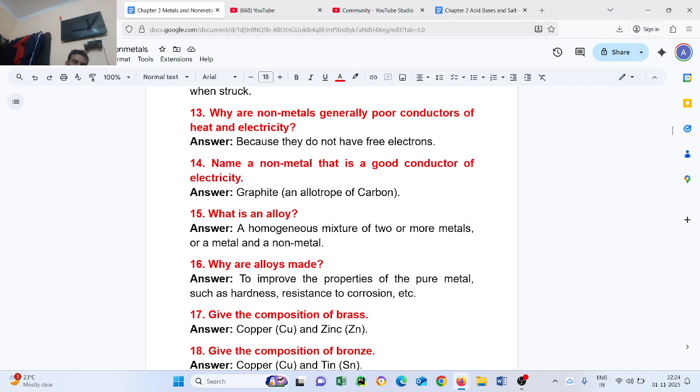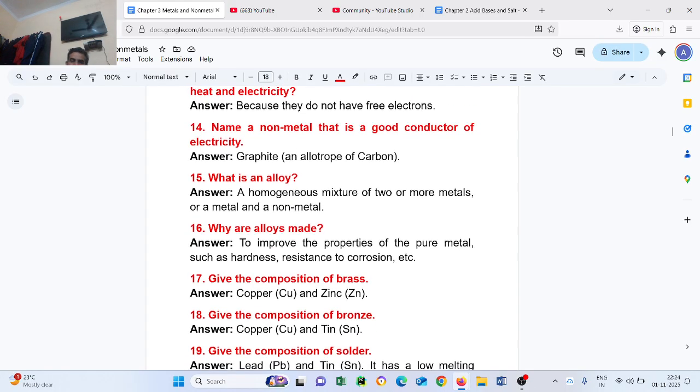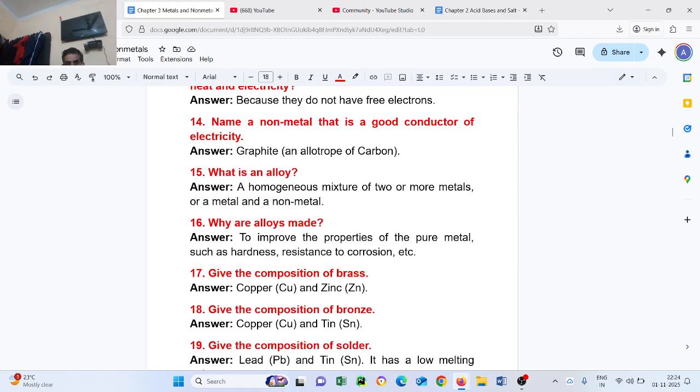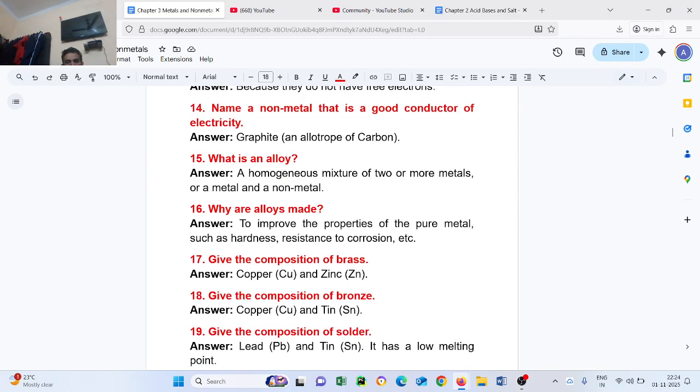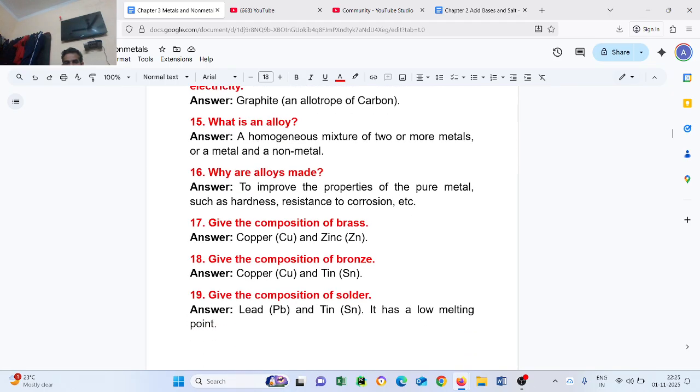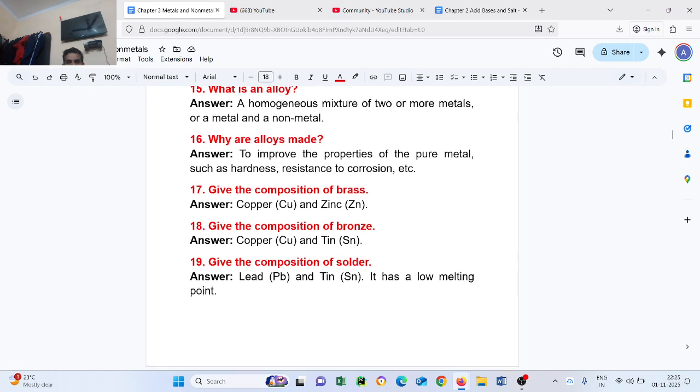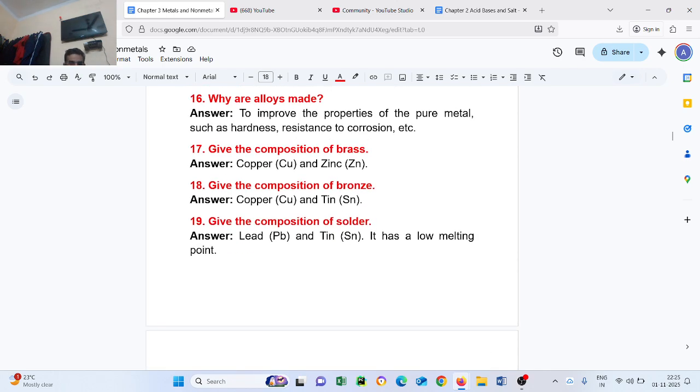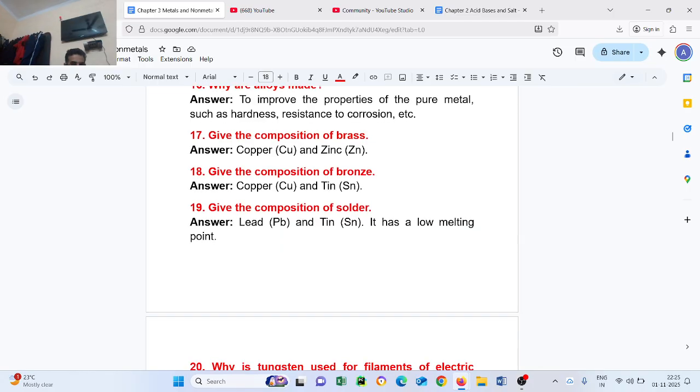Question number 16. Why are alloys made? To improve the properties of pure metal such as hardness, resistance to corrosion, etc. Question number 17. Give the composition of brass: copper and zinc. Question number 18. Give the composition of bronze: copper and tin. Question number 19. Give the composition of solder: lead and tin, it has a low melting point.